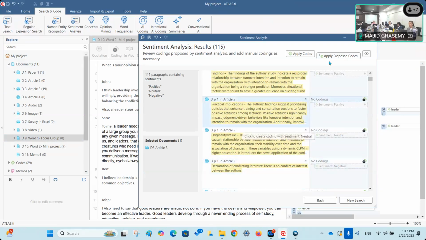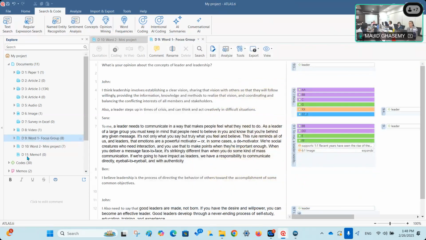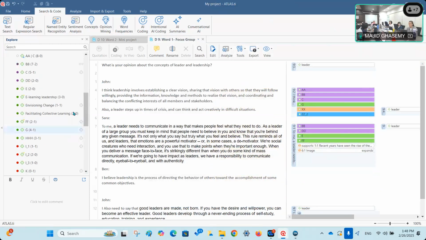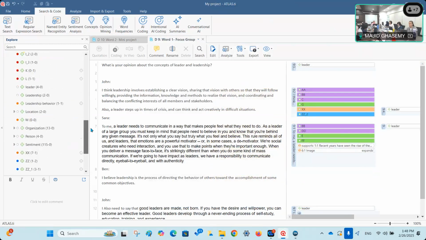All right? So I just apply all of these codes, maybe positive, and then all of these quotations will be coded with these. And immediately, of course, you can see all of these under the code section. So just look here, for the sentiment, we identified 115 quotations, if you remember.